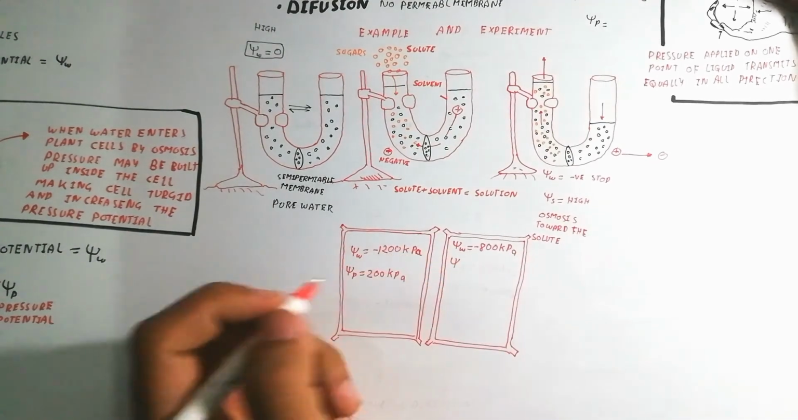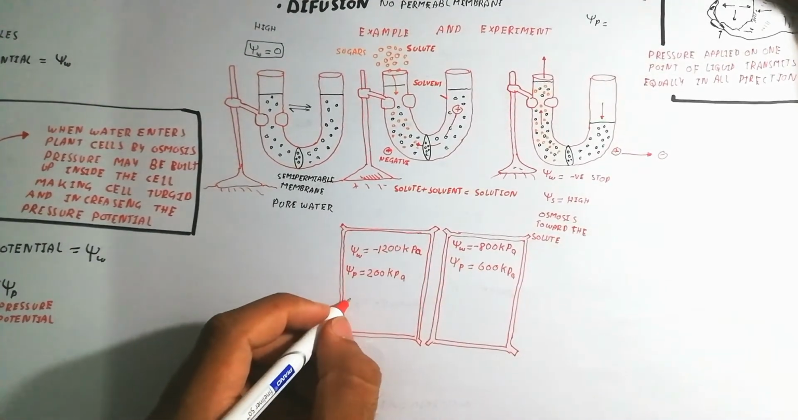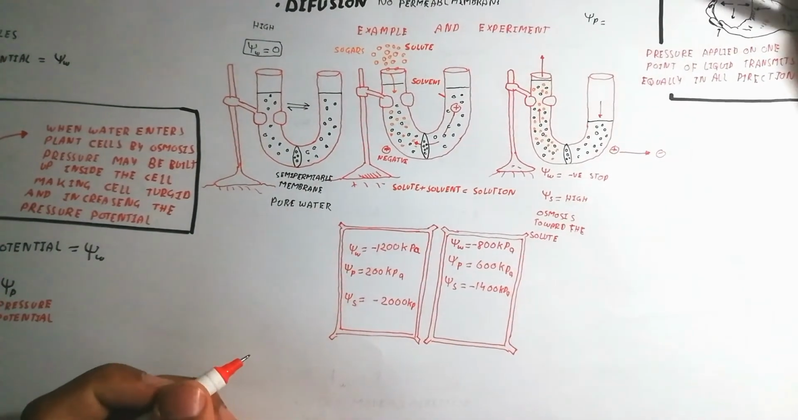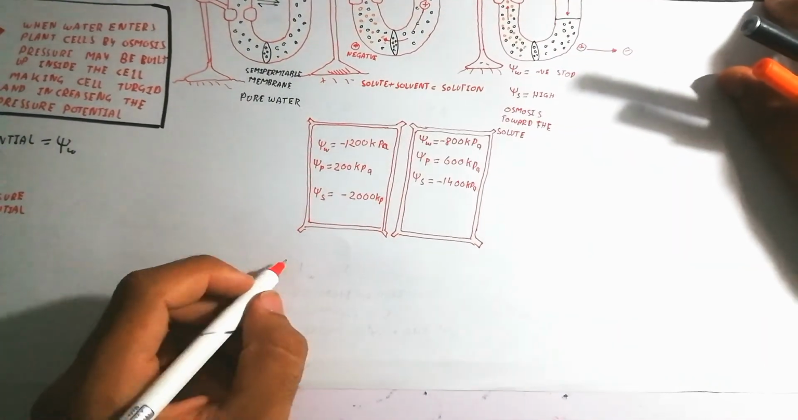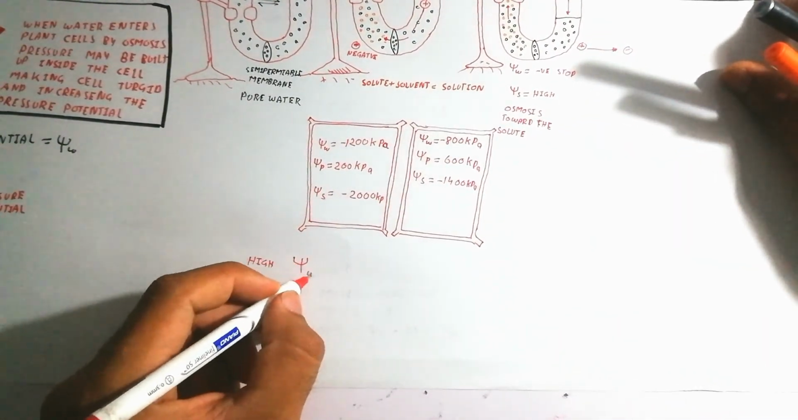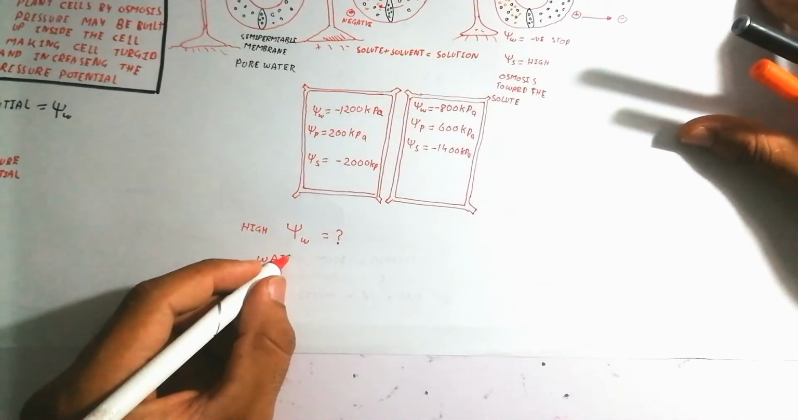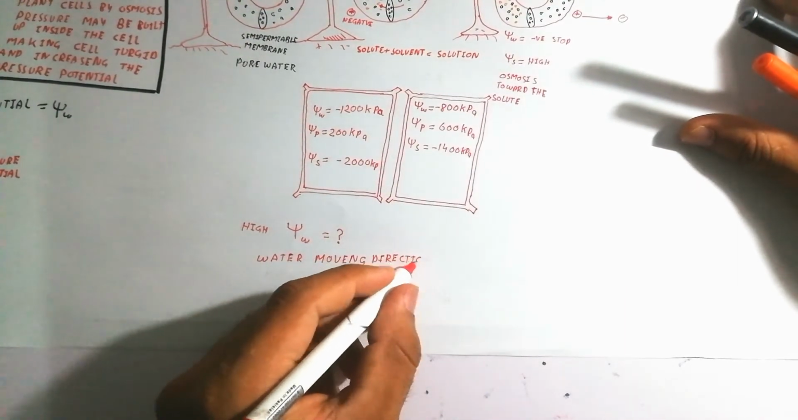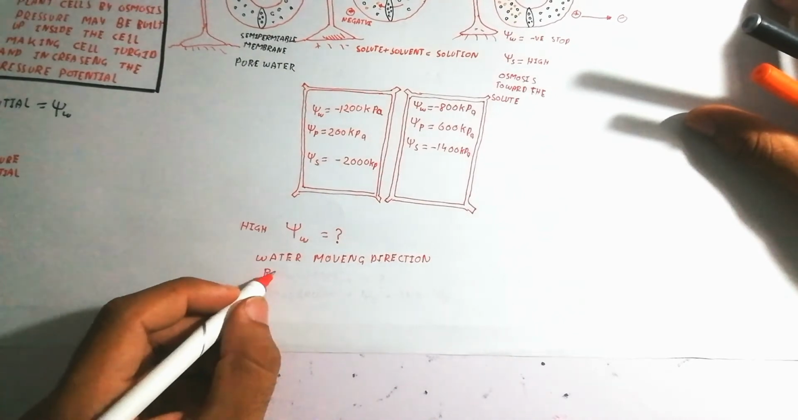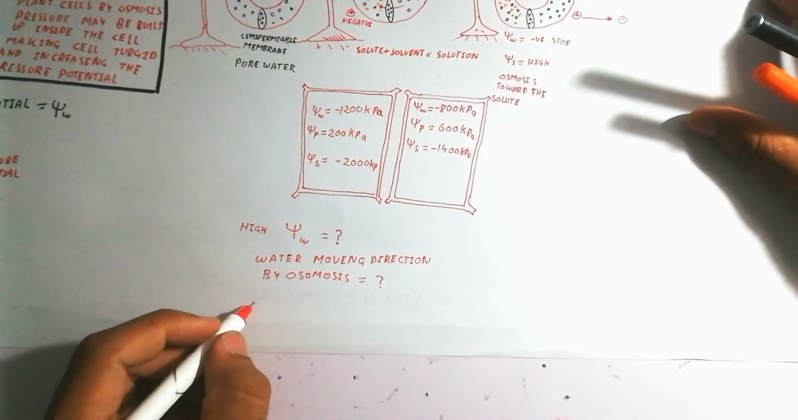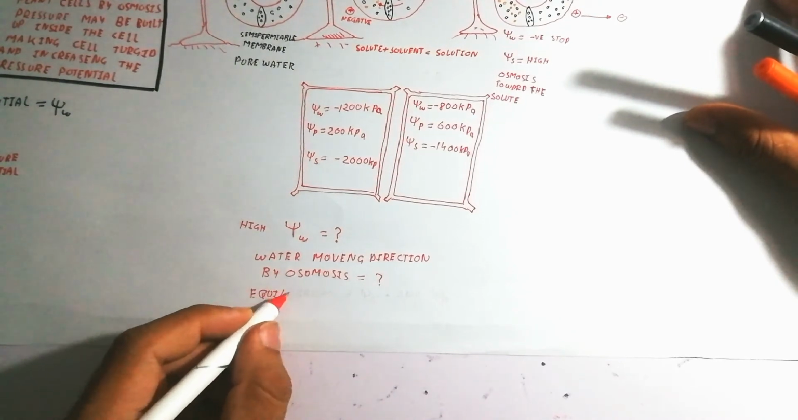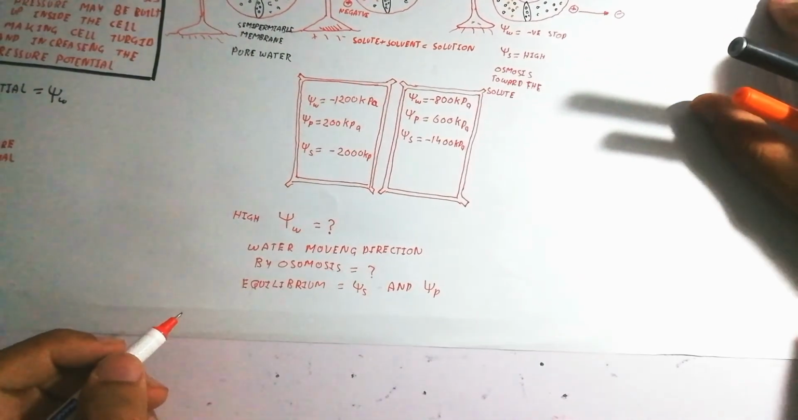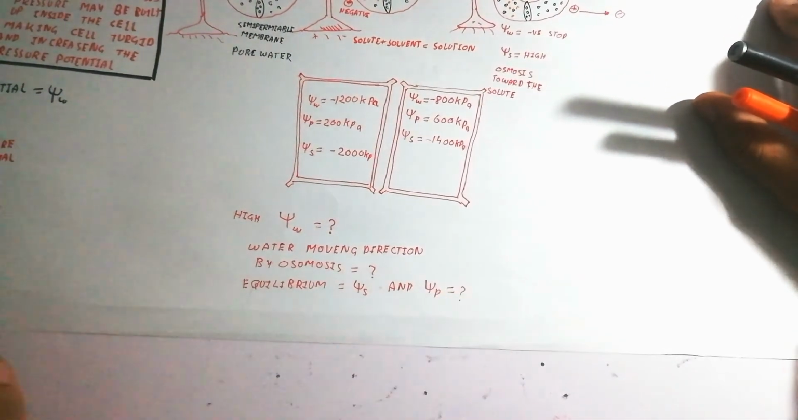Here are two cells. One has a water potential of minus 120 kilopascal, and the other has a water potential equal to minus 800 kilopascal, with a pressure potential equal to 200 kilopascal. Cell B has a pressure potential equal to 600 and a solute potential equal to minus 200. You can imagine there is a high water potential and water moving.